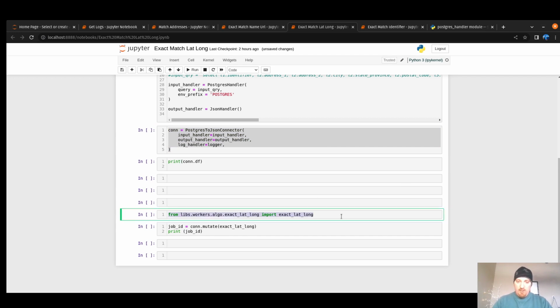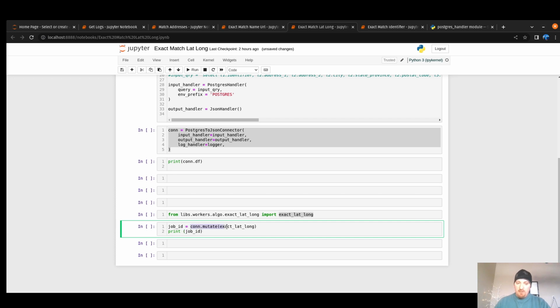I'm going to import our worker function from the workers directory, algo exact lat long, and I'm going to import the exact lat long function. Finally, we're going to call the mutate method of that connector, passing it that function, exact lat long, and we're going to save the return.